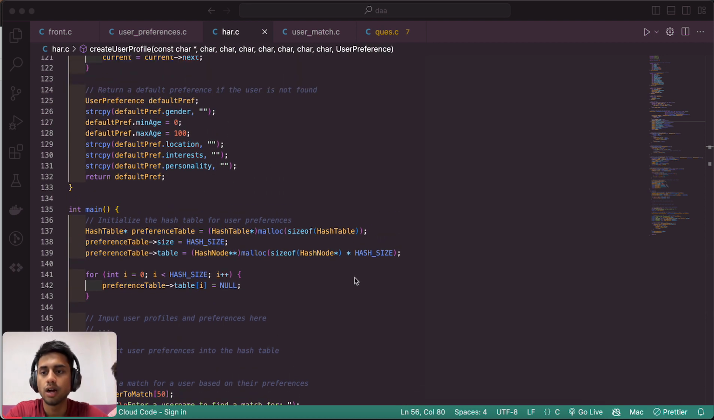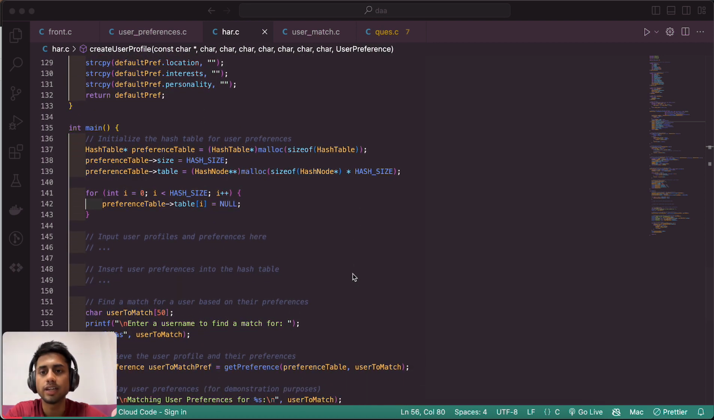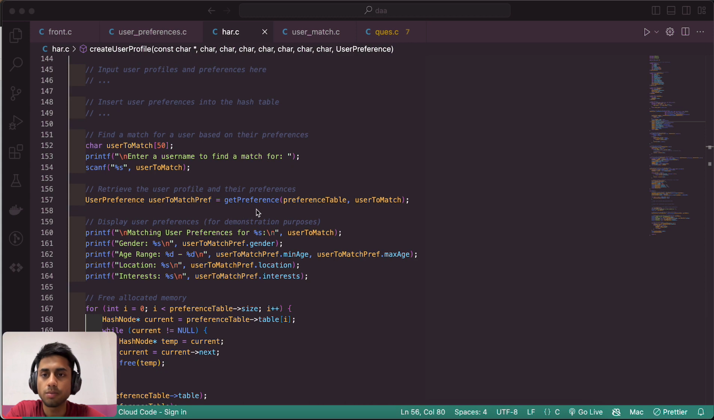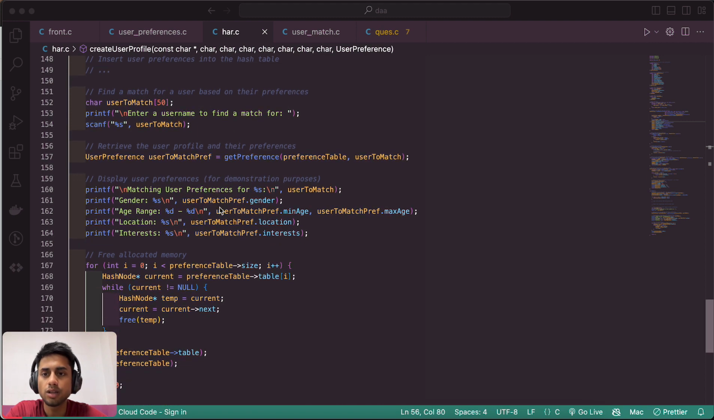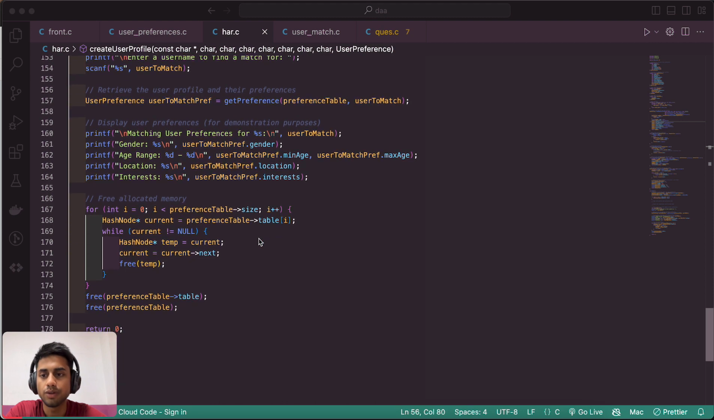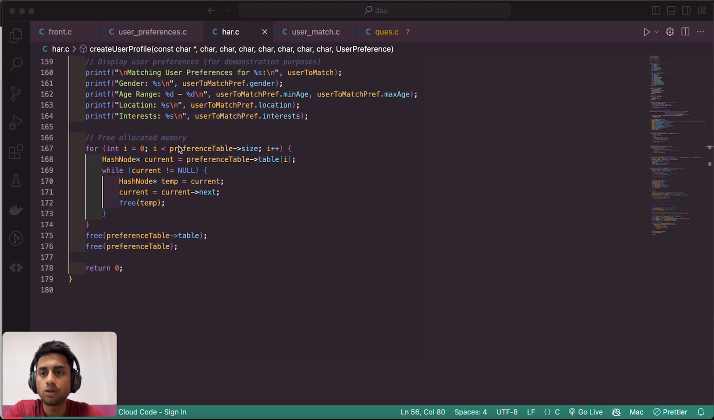After this, initialization of the hash table for the user preference. We define it there. Finding a match for the user based on their preference. As I say, I want this one. If there is any mismatch, it will show. Display the user preference on the basis of gender, location, age, and so on. Free allocated memory. We define the free memory allocation there.